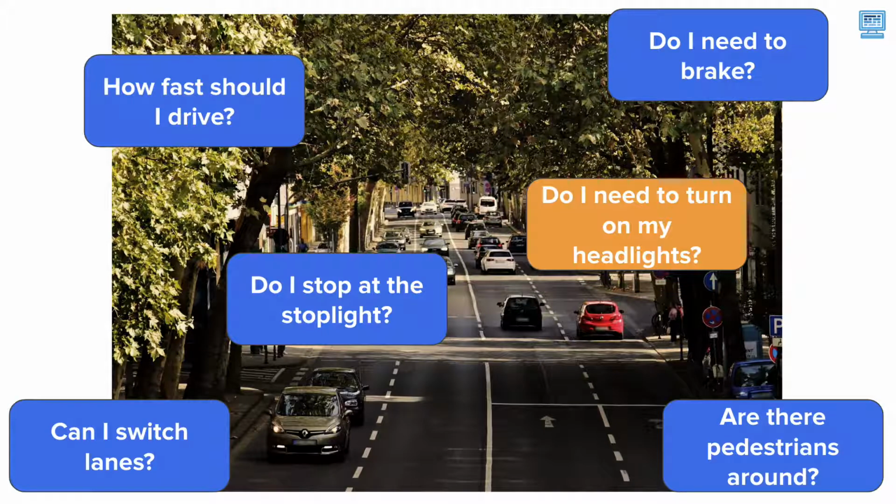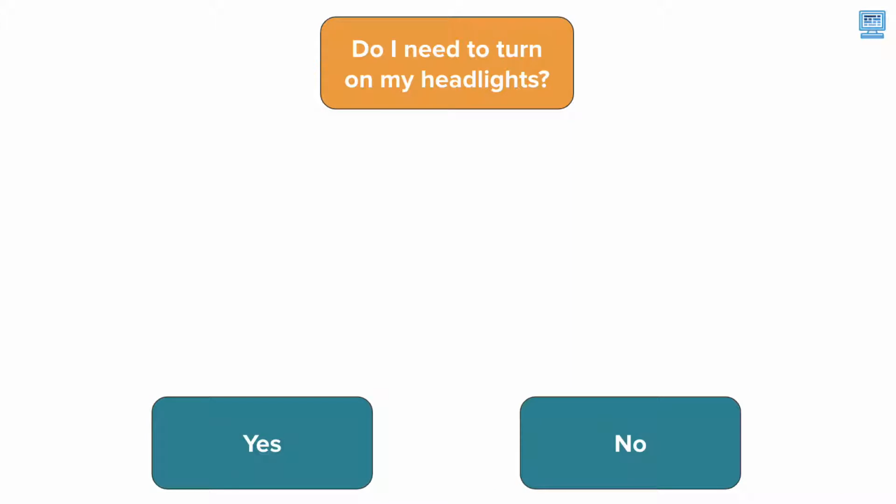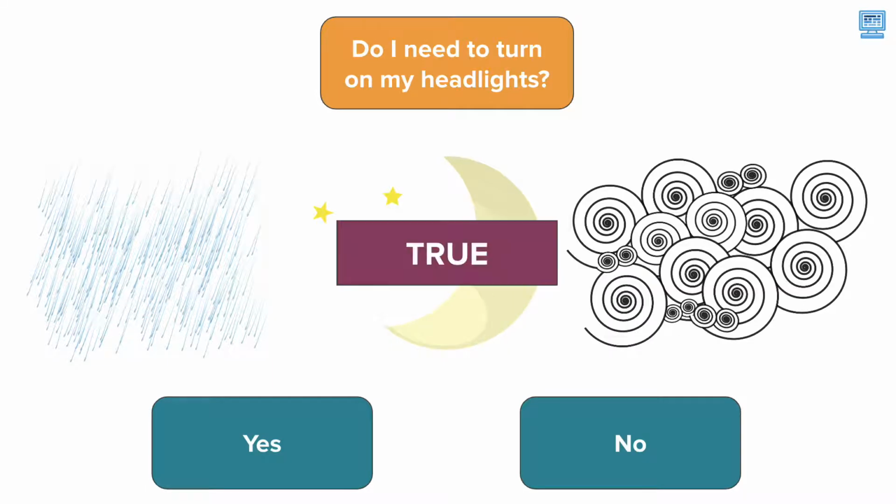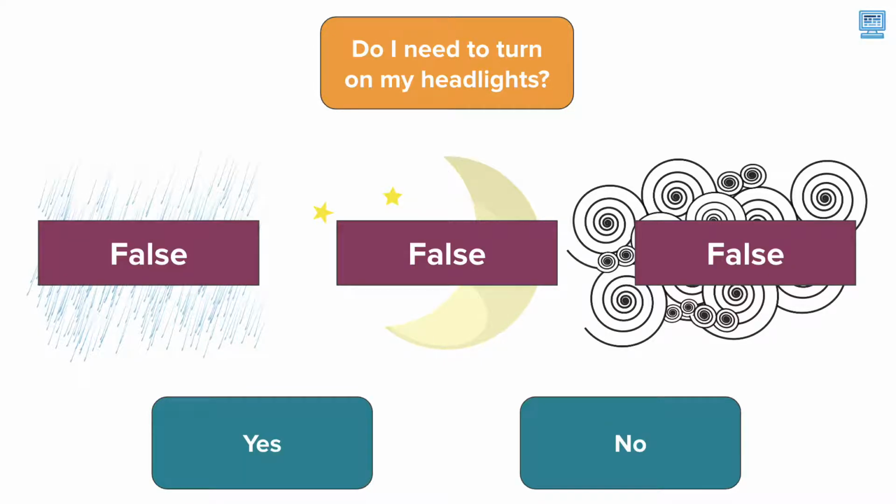Let's zoom in on one decision. Do I need to turn on my headlights? The answer to this question can either be yes or no. Now we can consider a set of true or false statements that help us make this decision. For example, is it raining outside? Is it nighttime or is it dark? And is it foggy? If any of these are true, then we can say yes, I should turn on my headlights. On the flip side, if all of these conditions are false, or if none of them are true, then you can say no, you don't need to turn your headlights on.